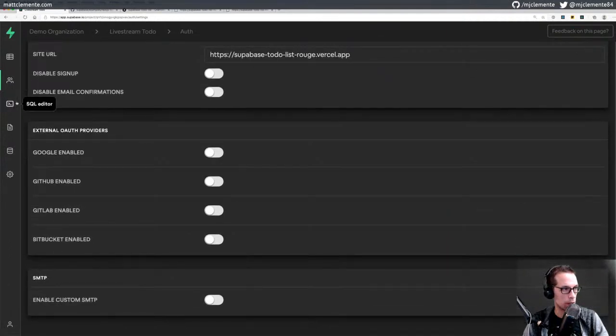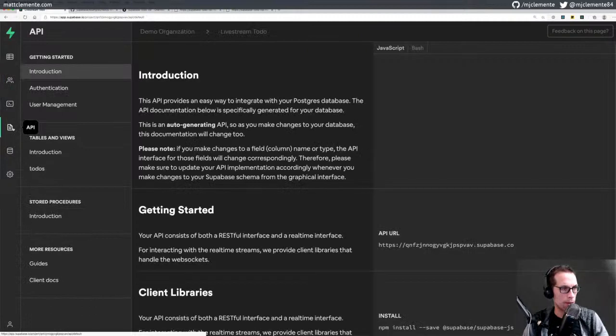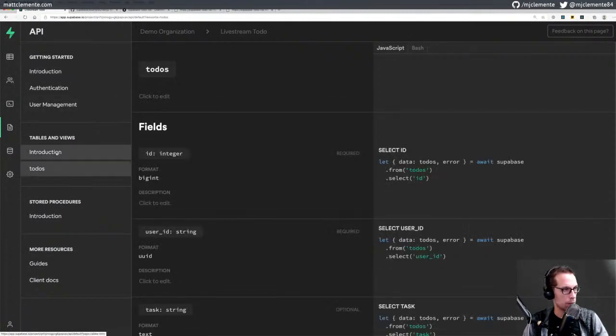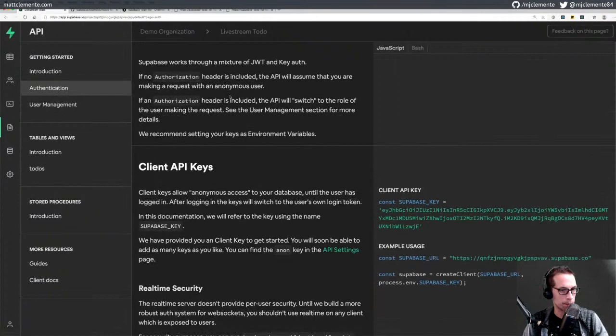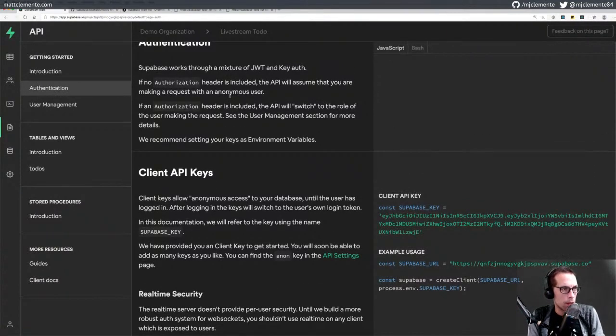Let's just take a look now that we have some stuff in here at the API to see how much more of this makes sense, and then I can wrap this up. So authentication. Supabase works through a mixture of JWT and key auth. If no authorization header is included, the API will assume that you are making a request with an anonymous user.